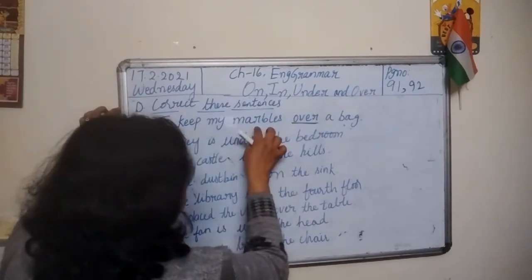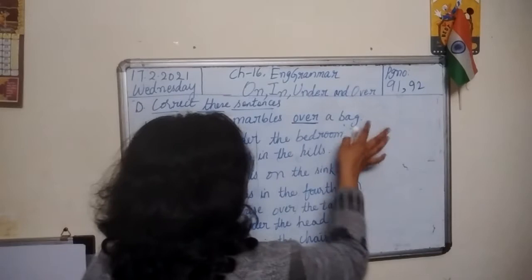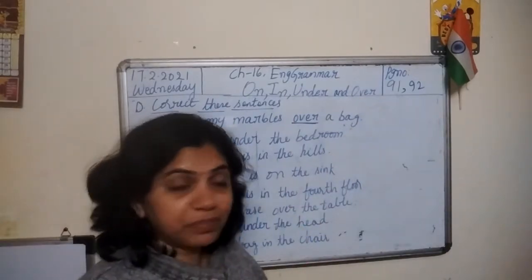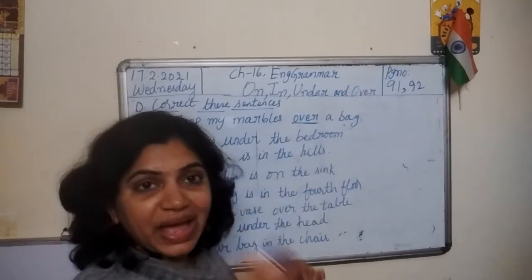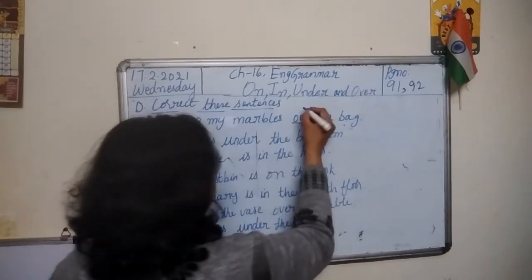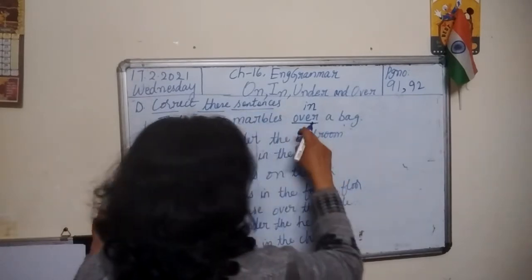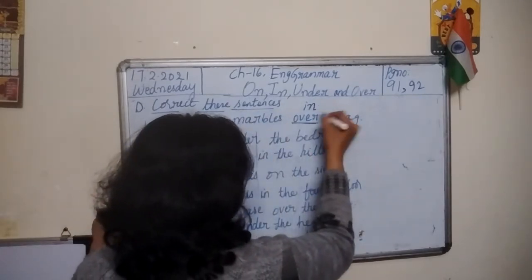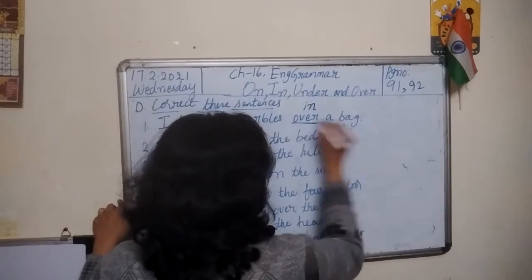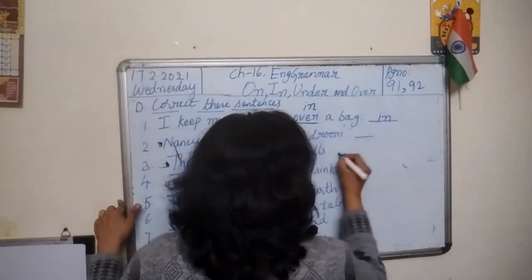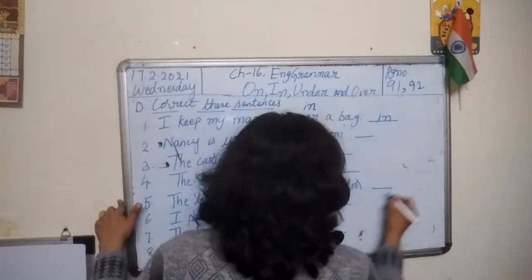I keep my marbles dash a bag. It should be: I keep my marbles in a bag. Write in there. If you don't have sufficient place here, you can write here also. Underline it and write in here. You can write like this, children.